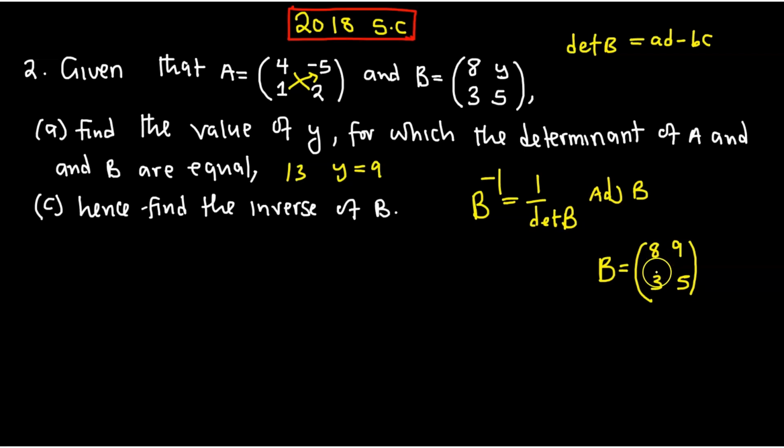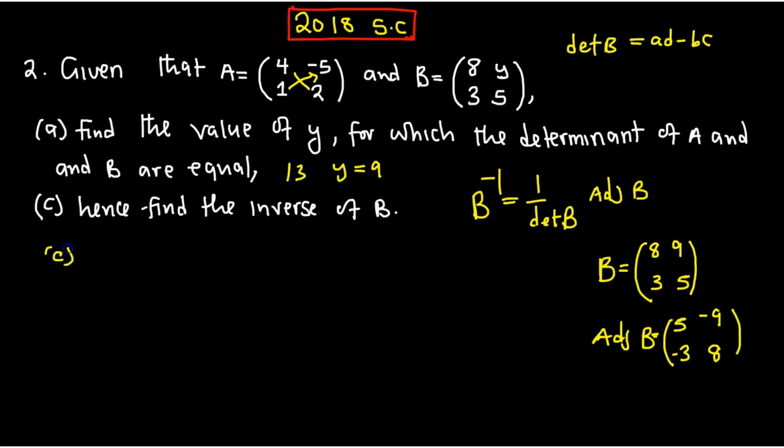So now what are we going to do? To find the adjoint of B, we are going to swap the major diagonal. So we're going to have 5 and of course 8 there. But the minor diagonal changes sign, while the position remains. So negative 3, negative 9. If this one was negative 9, it would become positive, for you to know. So that is the adjoint of B. Then we can go on and now find the inverse.